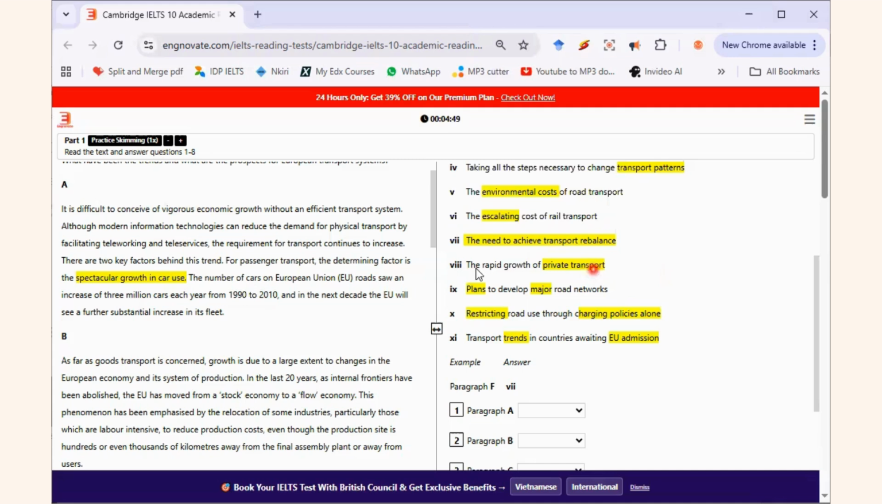So this number 7 can be matched to paragraph A. Hold on. No. Sorry, number 8. Number 8 can be matched to paragraph A. Let me show you something here. This thing, where is it now?